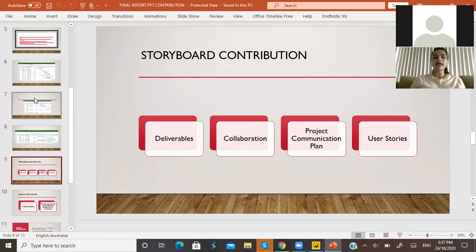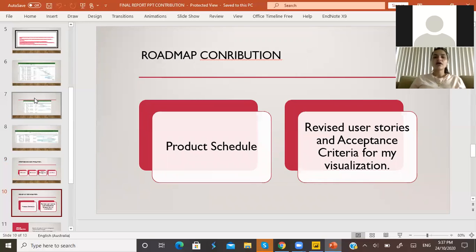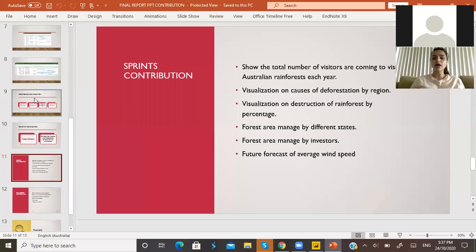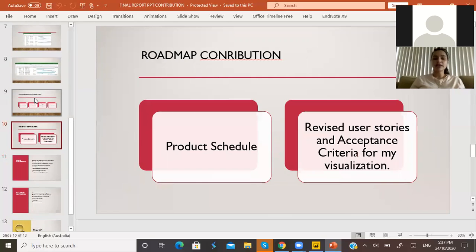In the storyboard I contributed some parts, like the deliverables, the collaboration part, and the project communication plan, and as a team we worked to form the user stories for our project. Next, in the roadmap contribution, I worked on the product schedule, and I also worked on the third, fourth, and sixth user stories, and developed the acceptance criteria for those user stories.